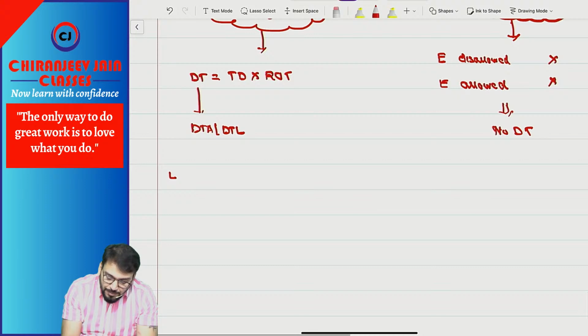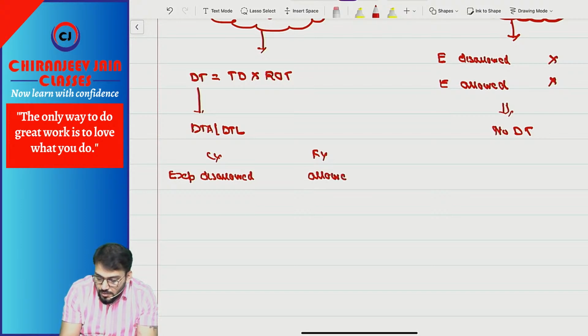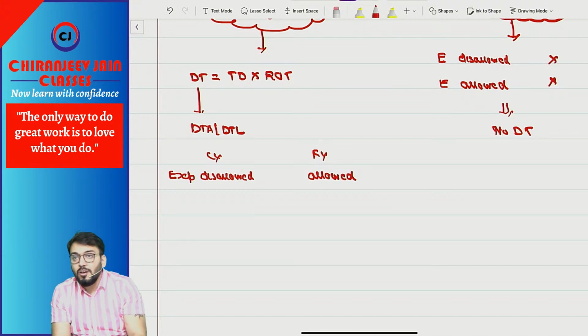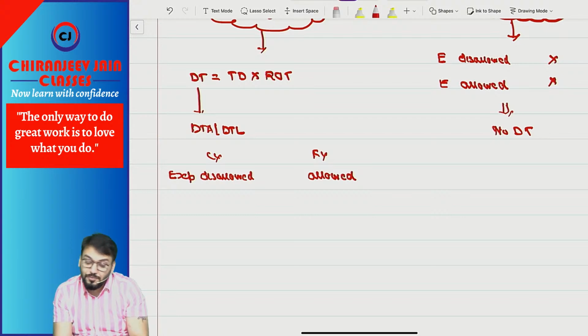Means if I say an expense is disallowed in the current year, but in a future year it will be allowed. Just think in this way: in future it will be allowed, so are you paying higher tax or lower tax? Think about the future, don't think about the current.